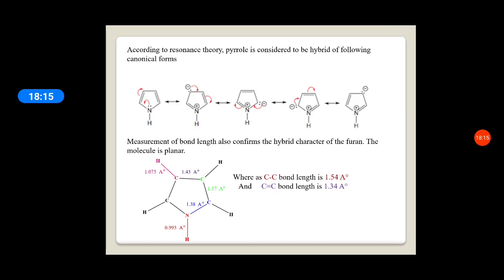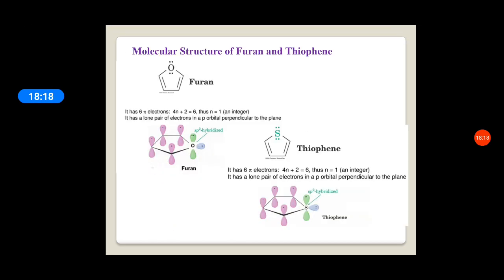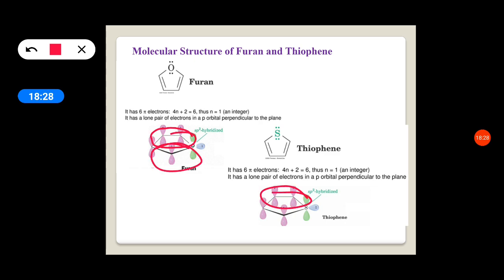Similarly, when we see the structure of furan and thiophene, again the molecular orbital cloud has 6 pi electrons in the cloud. So the pi molecular orbital has 6 pi electrons, that is 4n plus 2 is equal to 6. It has a lone pair of electrons in the p orbital which is perpendicular to the plane, that is the unhybridized pz orbital having a lone pair of electrons which is involved in the delocalization.